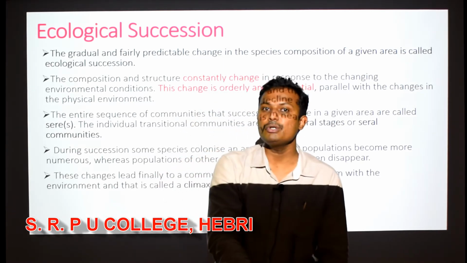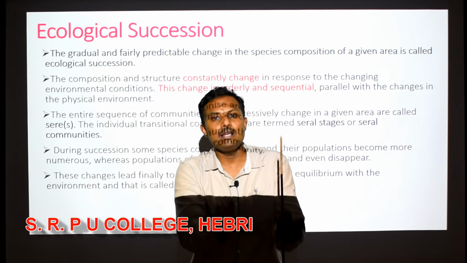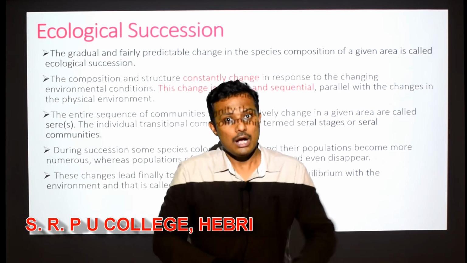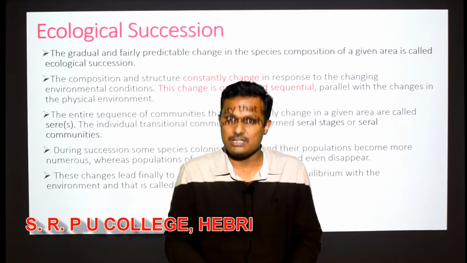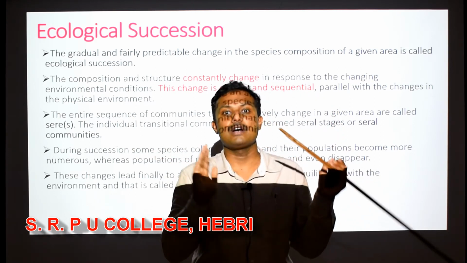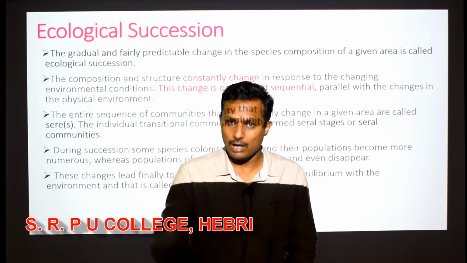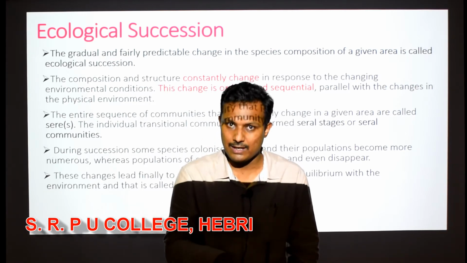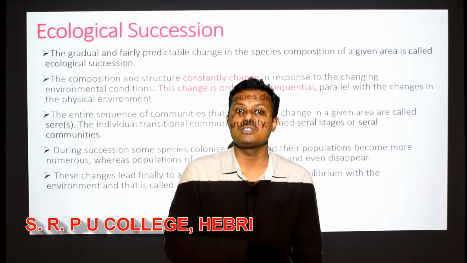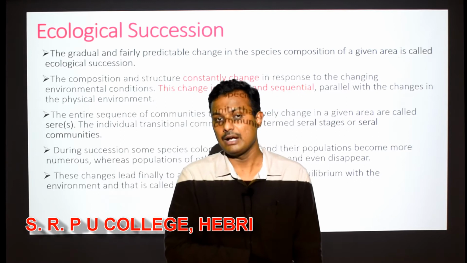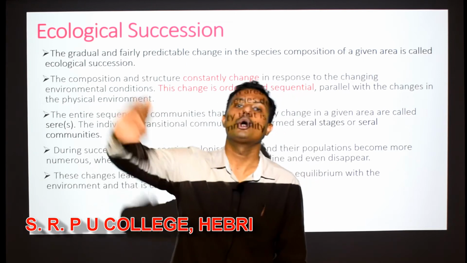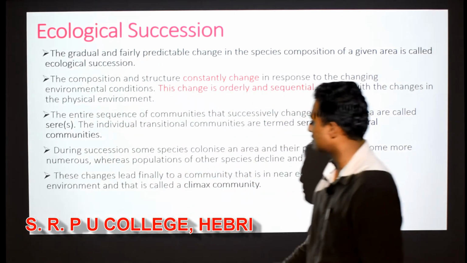So that climax community will be almost in equilibrium with nature. What is the meaning of in equilibrium with nature? It will be able to sustain and survive whatever the environmental conditions are in that geographical area. That is why it looks more stable. So it will remain for a very long time. Such a community is called a climax community.